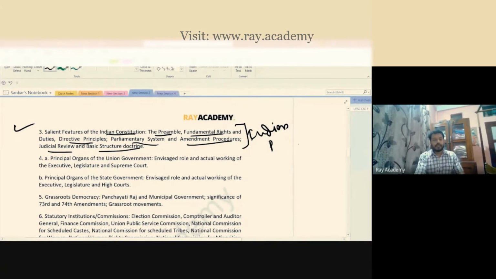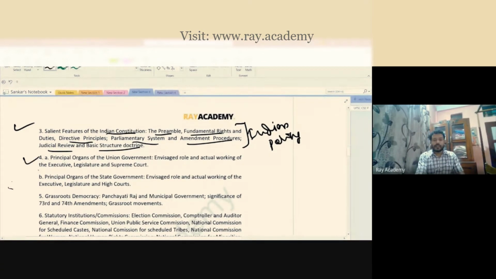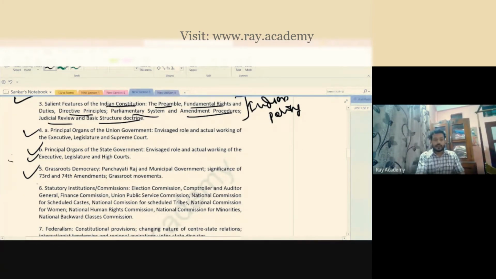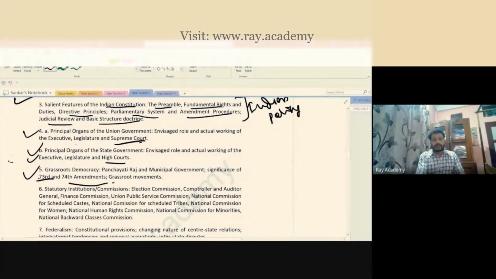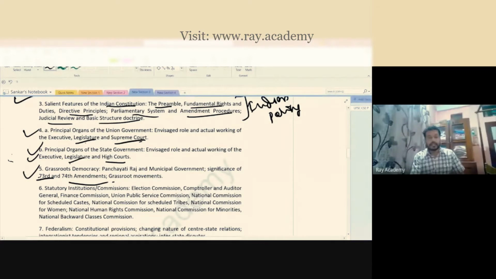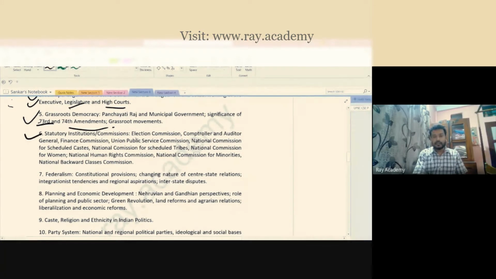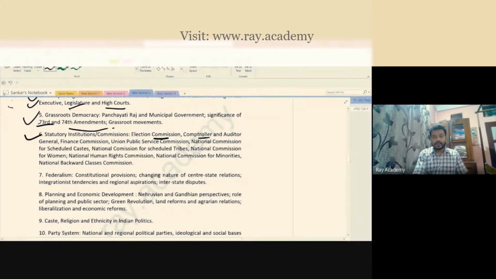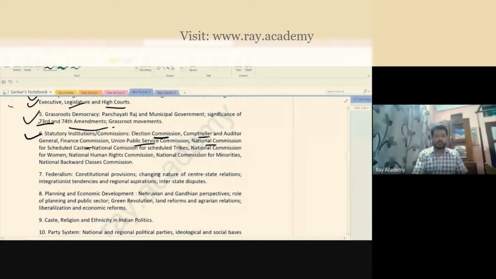Then you have the union government and state government. These things: grassroots democracy, that means Panchayati Raj institutions, the 73rd and 74th Constitutional Amendment Acts. Then you talk about high courts, the Supreme Court, Parliament, and then the state legislature. You discuss this. Then, for example, you have the Election Commission, CAG, Finance Commission, UPSC, National Commission for Scheduled Castes, National Commission for Scheduled Tribes, Commission for Women, NHRC, National Commission for Minorities and Backward Classes Commissions. These are also part of the Indian polity you discuss here.